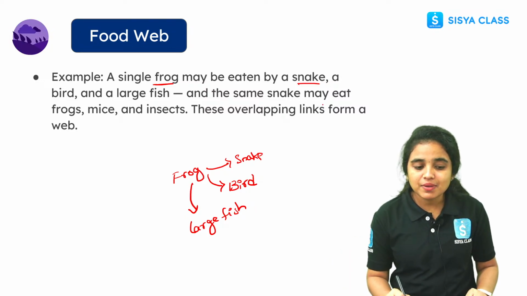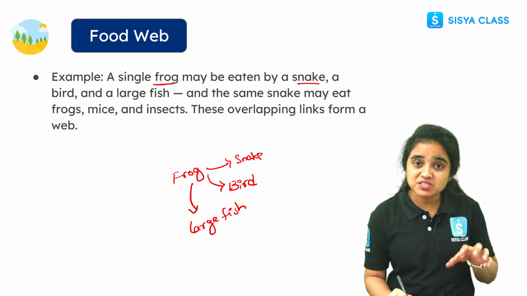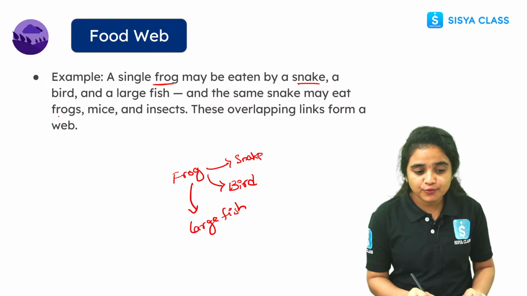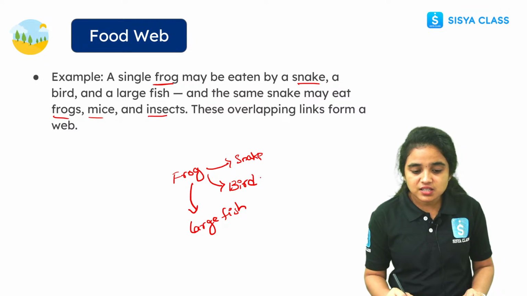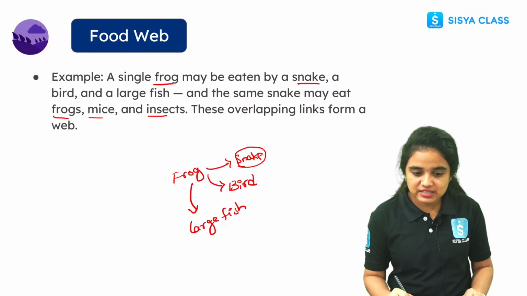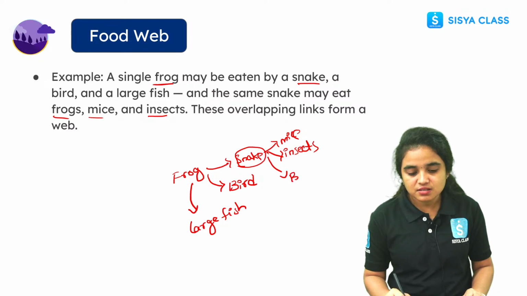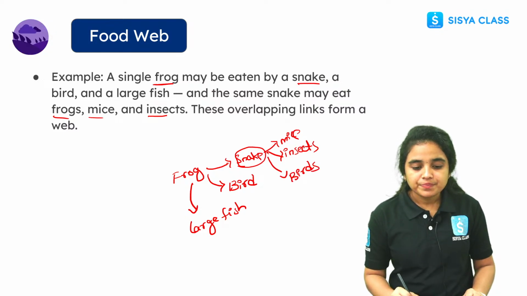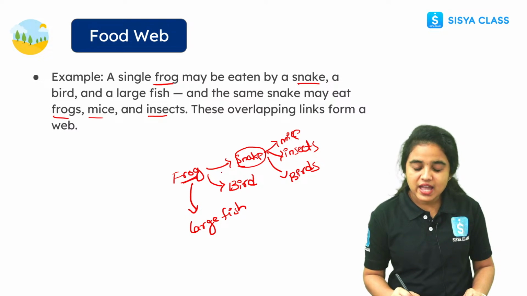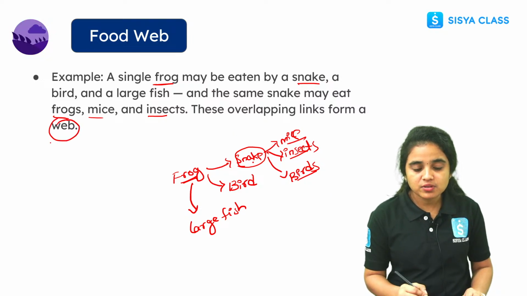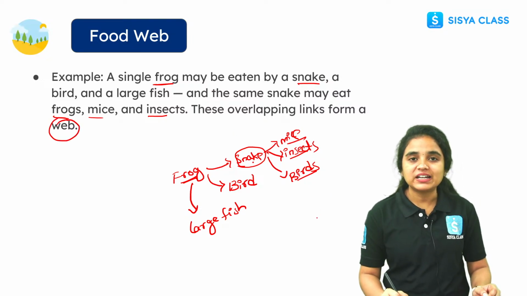The same snake may eat frogs, mice, and insects. See, this same snake may eat another mouse, and it may eat other insects, or it may eat other birds, right? See, this snake eats frogs, and this snake eats mice, insects, and birds. And these overlapping links form a food web. The overlapping of the links, we call it a food web.